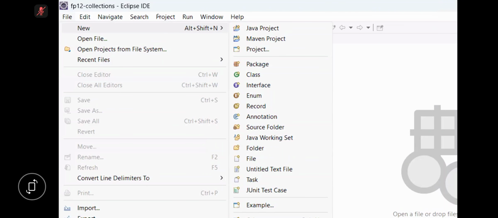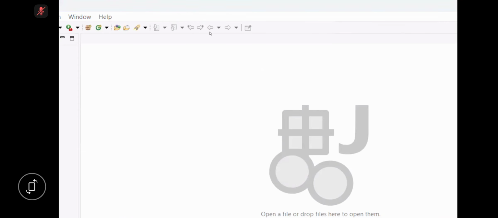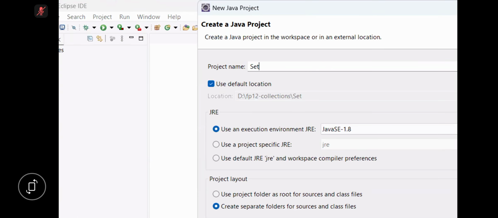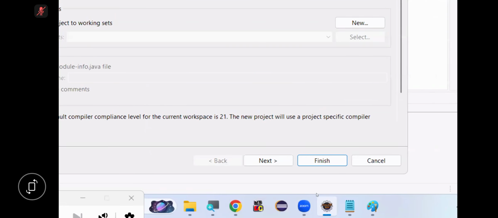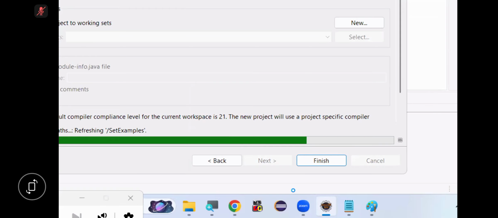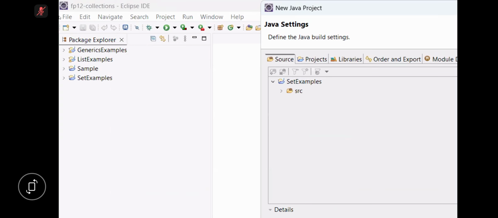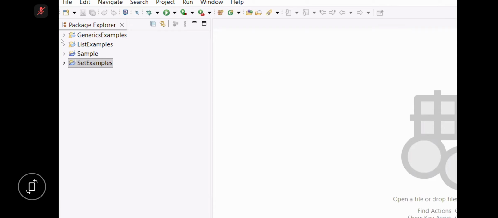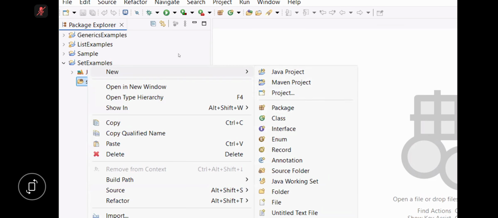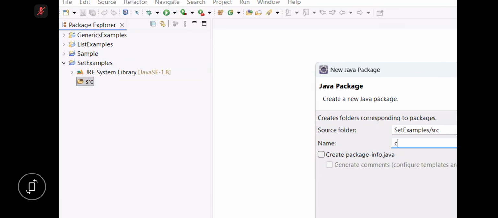File, new, which one? Java project. Now project name I'm taking as set examples. Next, finish. Project is ready. Select SRC. Right click. New package.